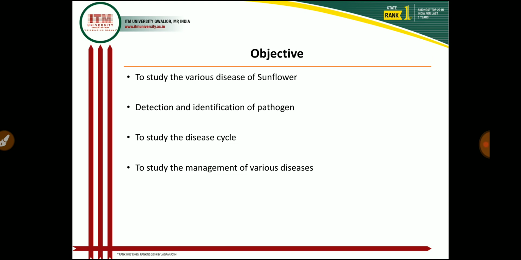Then to study the disease cycle, in which I explain the primary source of inoculum and the different secondary sources of inoculum, and how these pathogens complete their disease cycle in the host. Then to study the management of the various diseases, in which I explain the different control measures for controlling diseases in the sunflower crop. By controlling these diseases we increase the production of sunflower, and if a farmer gets more production, then definitely they get more returns and improve their standard of living.